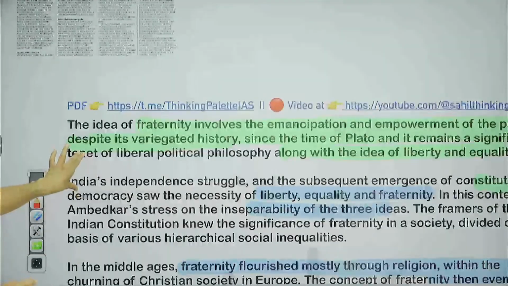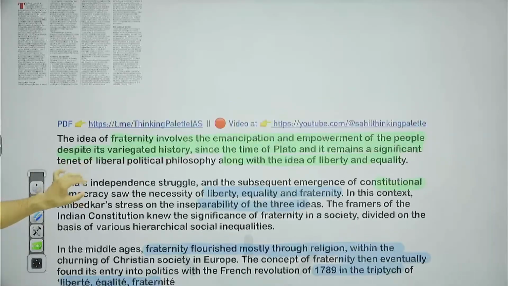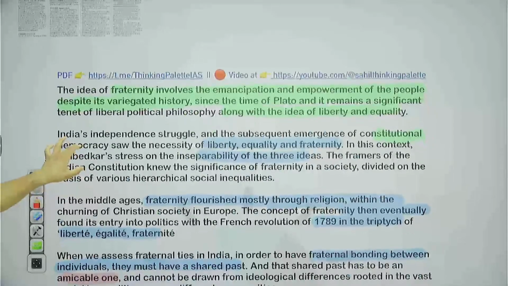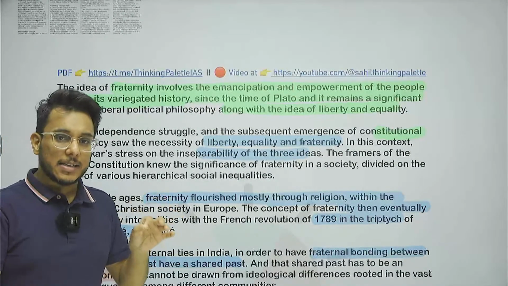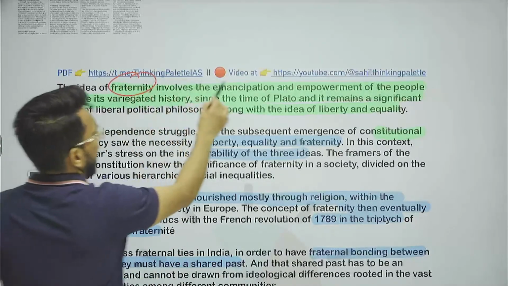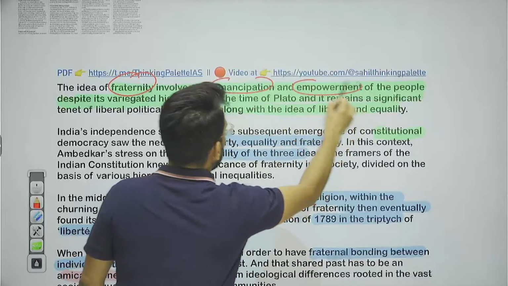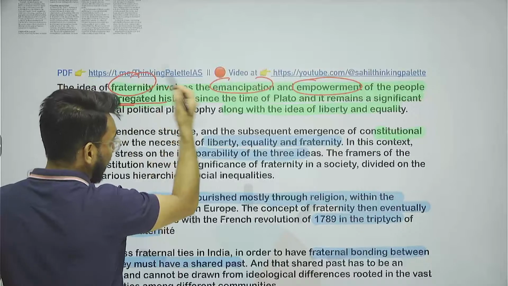Now, guys, the idea of fraternity, brotherhood, has been a very important idea, and since early writings it has been talked about. Fraternity involves the emancipation and empowerment of people despite their variegated, different histories.